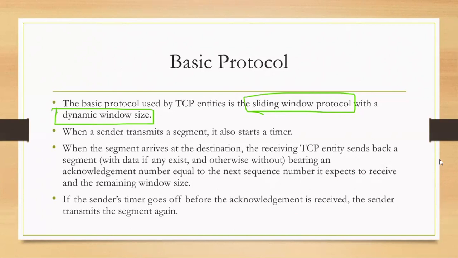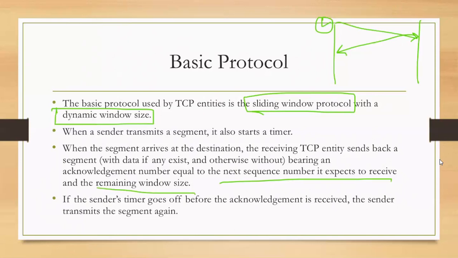First, a sender transmits a segment and starts a timer. When the segment arrives at the destination, the receiving TCP entity sends back a segment bearing an acknowledgement number, which equals the next sequence number it is expecting to receive, and the remaining window size. So if this was sequence number 1, then in the acknowledgement, it will have sequence number 2. That means 2 is the one I am expecting next.